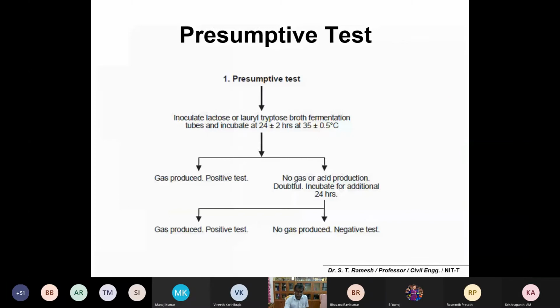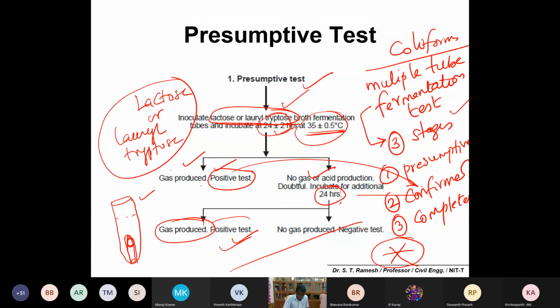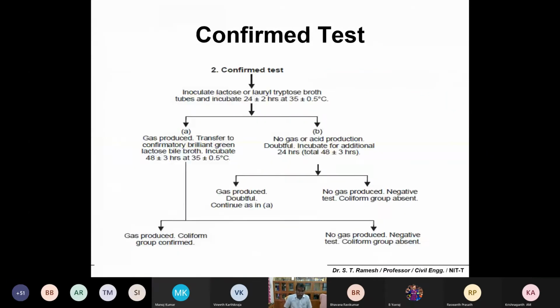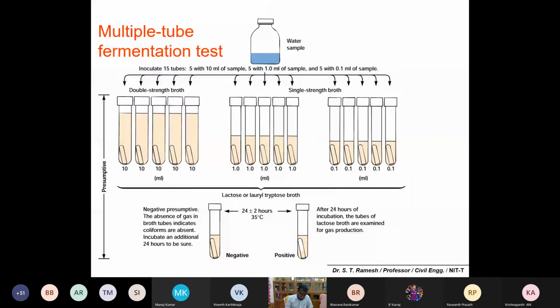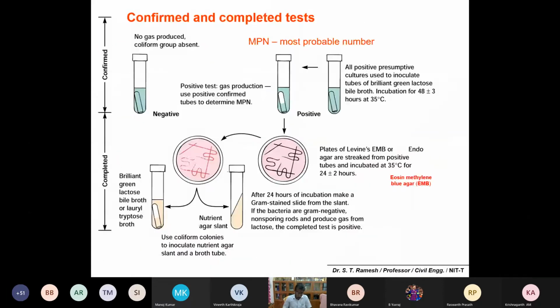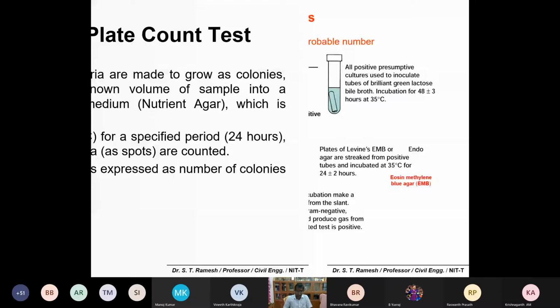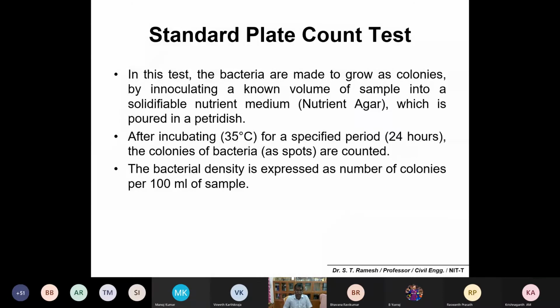You can also do the coliform test by a standard plate count test. Please make a note on this. Number 1 is the multiple tube fermentation test. Number 2 is the standard plate count test. Here the bacteria are made to grow as colonies, as I told you.